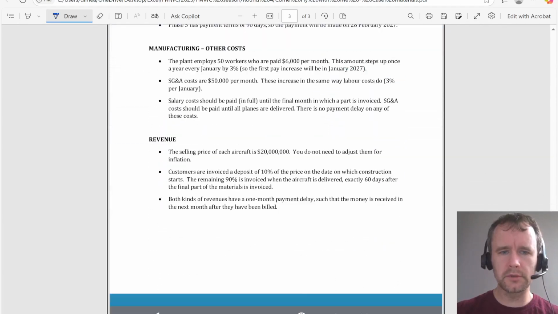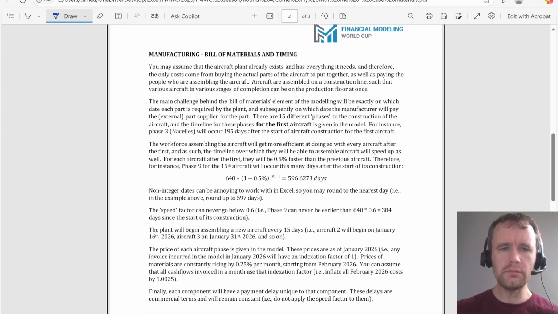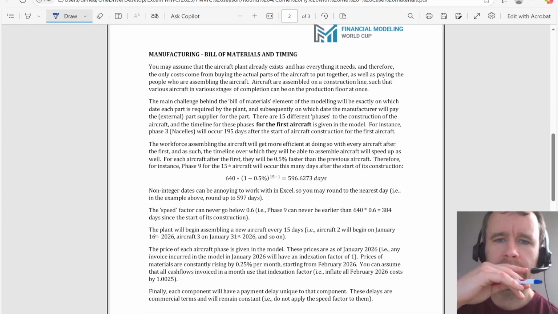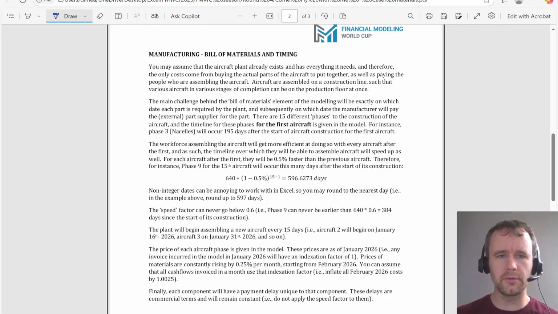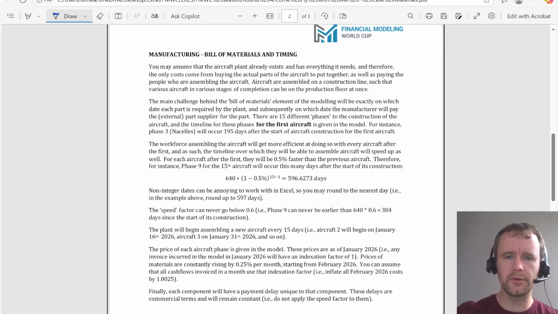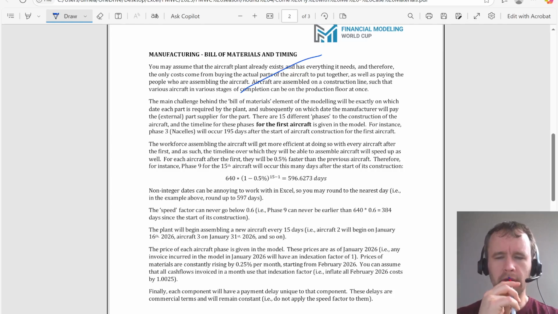How many pages? Not a lot. Okay. Aircraft plant already exists and has everything it needs, and therefore the only cost comes from buying the actual parts of the aircraft put together, as well as paying the people who are assembling the aircraft. Aircraft are assembled on the construction line. Okay. The main challenge behind the bill of materials element of modeling will be exactly on which date each part is required by the plant, and subsequently on which date the manufacturer will pay the 15 different phases. Okay.